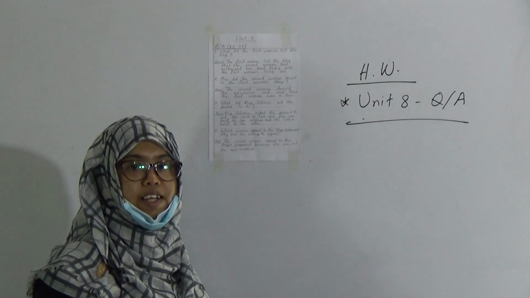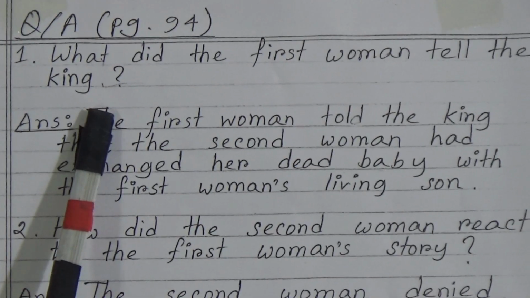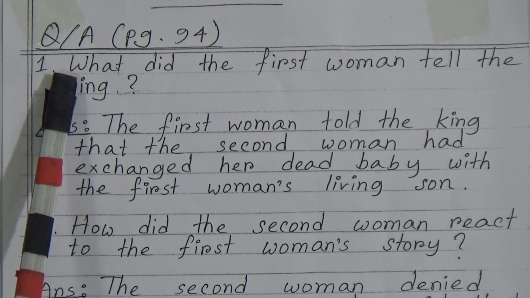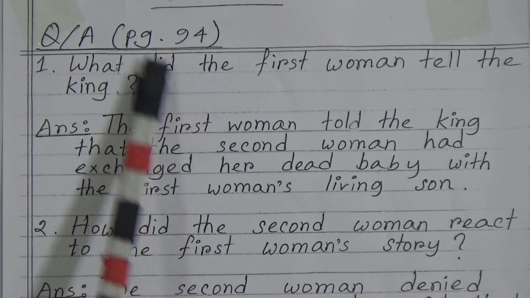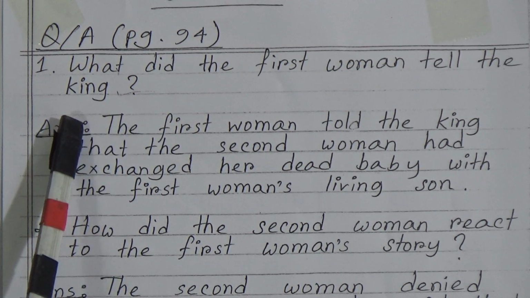Before you read Unit 8, the story of King Solomon, and today we are going to do the question answer from that story. Look here. The question answer is given on page 94 of your book. The questions are given there and 4 question answers we will practice from there today.